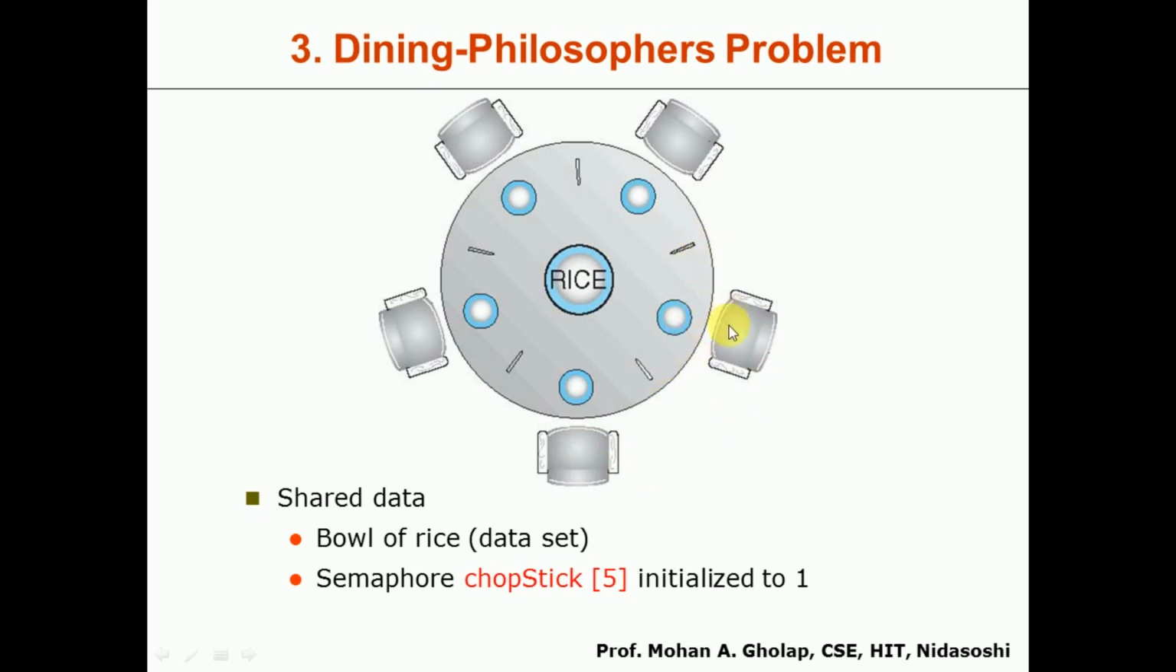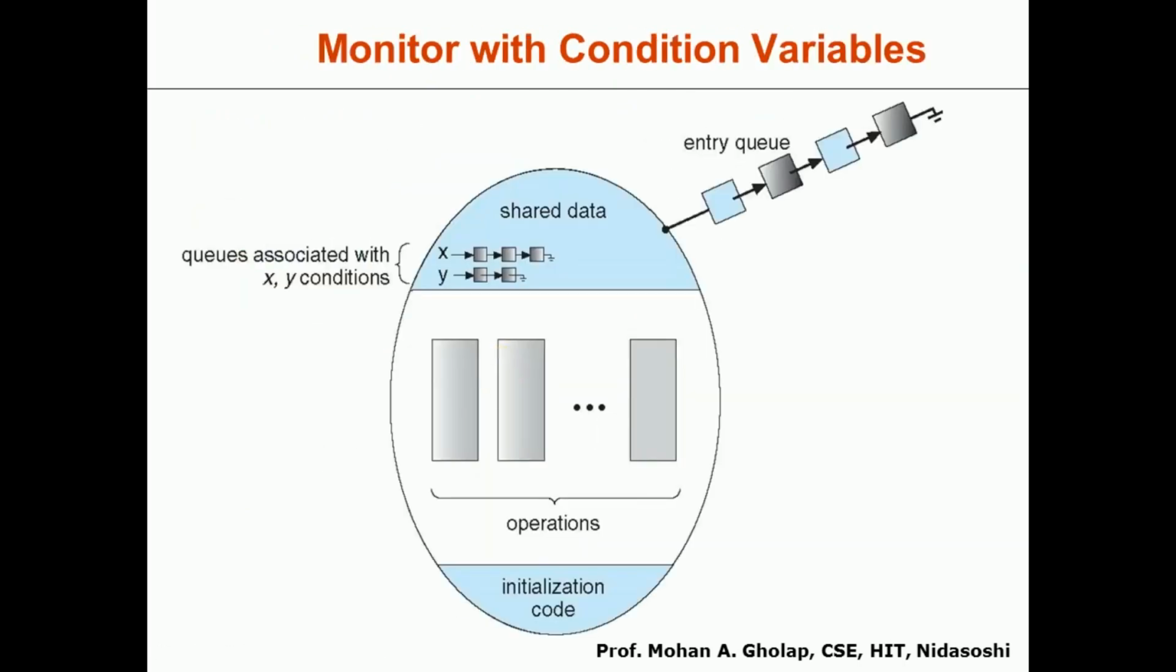As a result, until he finishes his eating, this chopstick will not be available to this philosopher. In the same way, if the previous neighbor is performing the eat, he will be using these 2 chopsticks. Here this chopstick will not be available to this philosopher until that philosopher completes his eating. Okay, so this is implemented here using monitors.